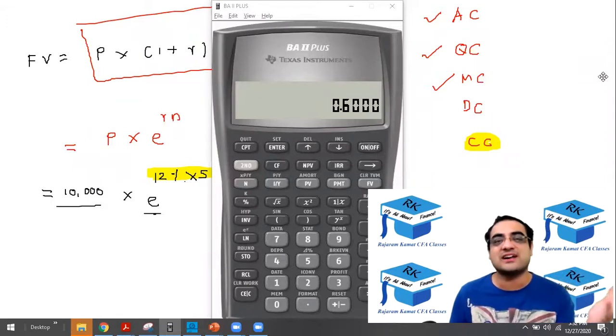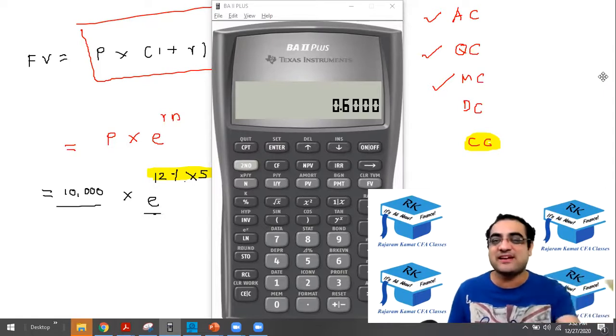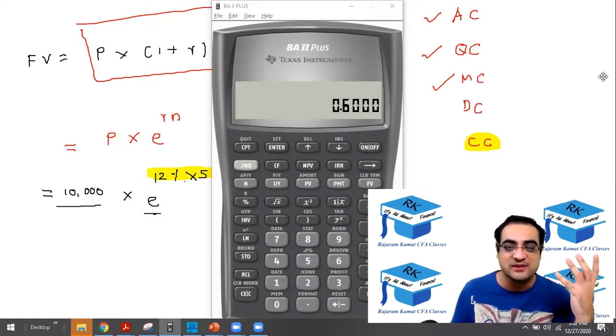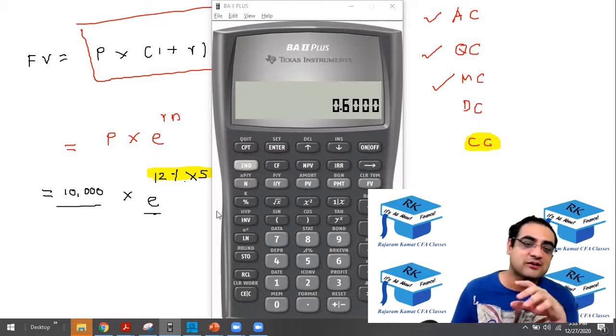This is not a classroom, so I can't see you, so you can't nod your head. The only way you can respond to me is by raising the hand. So if you got the 0.60 on the calculator, please raise hand, guys. Jinal, Dev, did you get it? Please raise hand, guys. Sejal. All right, good.